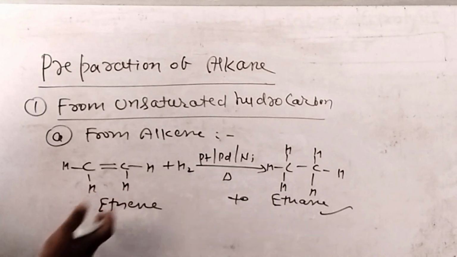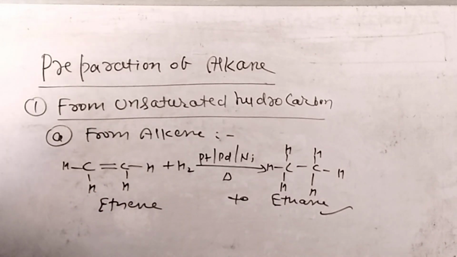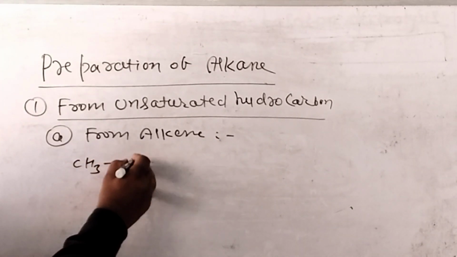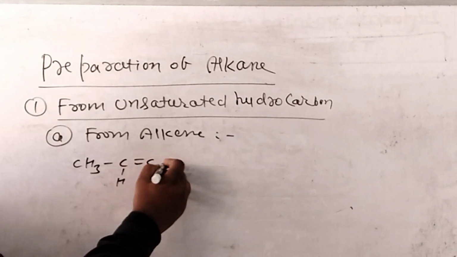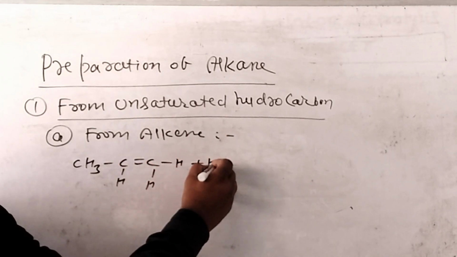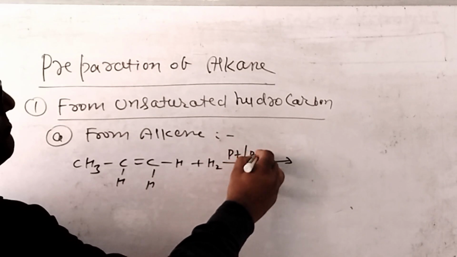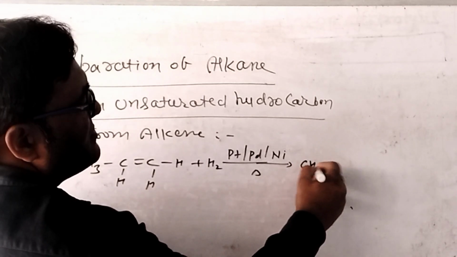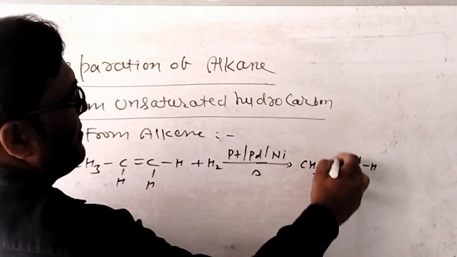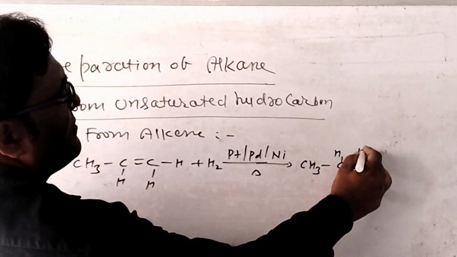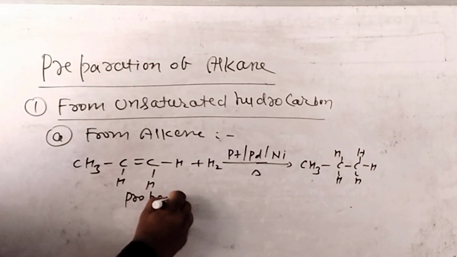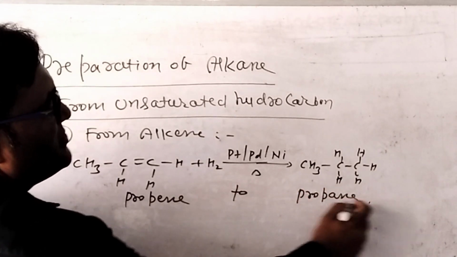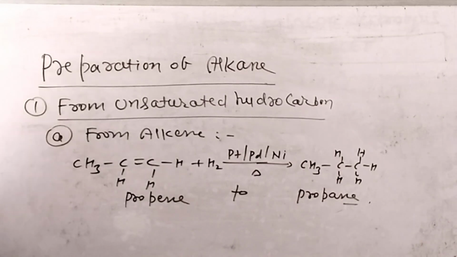Now you can take a screenshot. In another example, whenever propene, CH3CH=CH2, reacts with H2 in presence of Pt or Pd or Ni, after heating we can get CH3CH2CH3. By the hydrogenation of propene, the saturated compound propane is obtained. You can take a screenshot again.